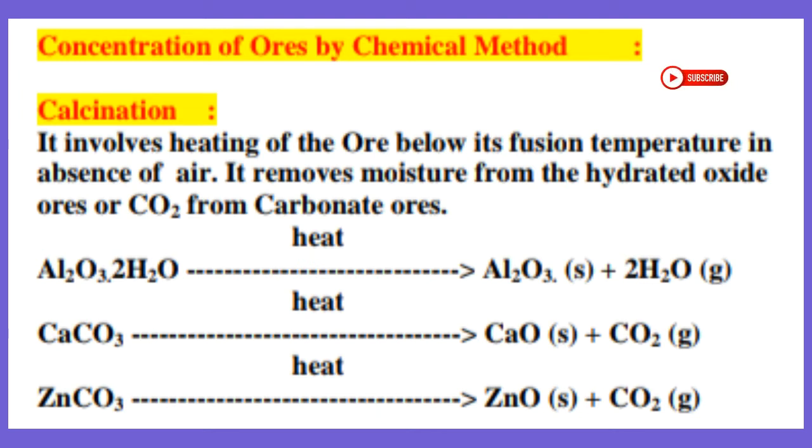Okay. Next is calcium carbonate. Calcium carbonate is a carbonate ore. When this calcium carbonate ore is calcined below its fusion temperature in the absence of air, it is converted into calcium oxide and carbon dioxide. So carbon dioxide is removed from the calcium carbonate. Again, zinc carbonate. Yes, it is also a carbonate ore. When it is calcined below its fusion temperature in the absence of air, it is converted into zinc oxide and carbon dioxide. Okay, clear?